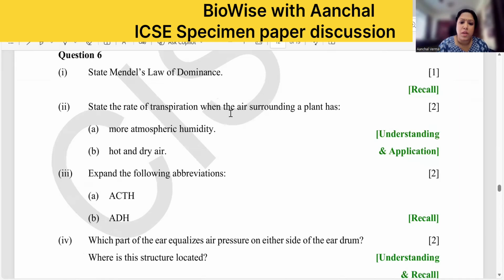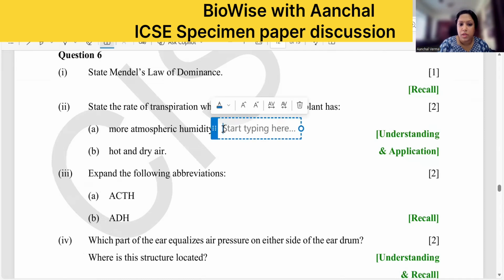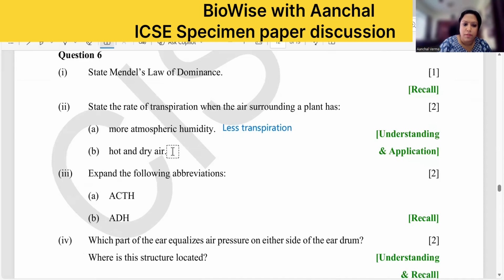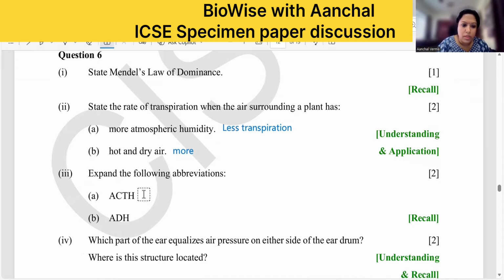State the rate of transpiration when the air around the plant has more atmospheric humidity. More humidity means less transpiration. Less transpiration. And in hot and dry conditions you have more transpiration. You can write more transpiration. Full forms are also important.